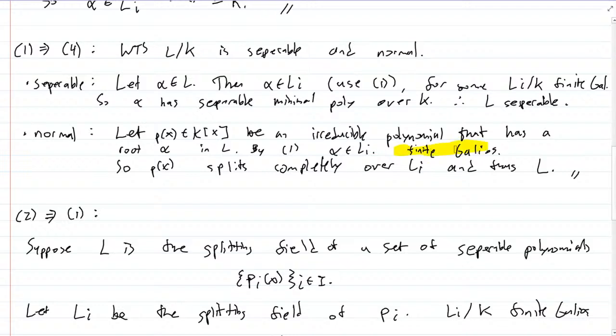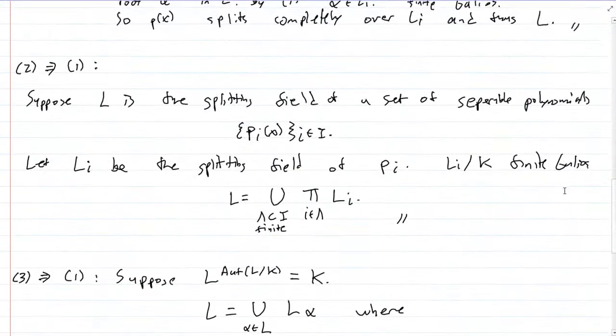Because Li is finite Galois, it is normal, and it contains one of these roots, so P(x) splits completely in Li. So if it splits completely over Li, which is contained in L, it splits completely over L. All right, so 1 implies 2, 3, and 4.